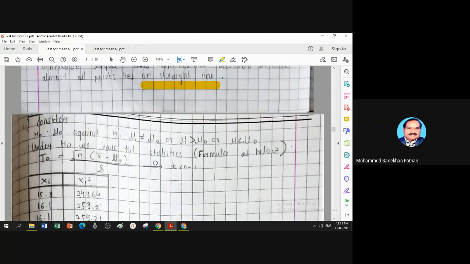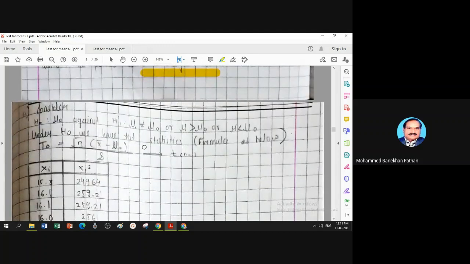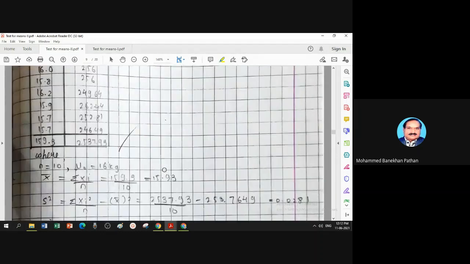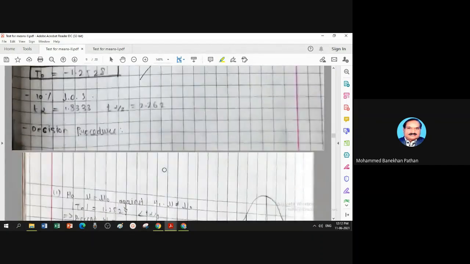The second part is parallel to what I did at the very beginning: root n times x bar minus mu naught upon small s follows t with n minus 1. That is the same. It is repetition.